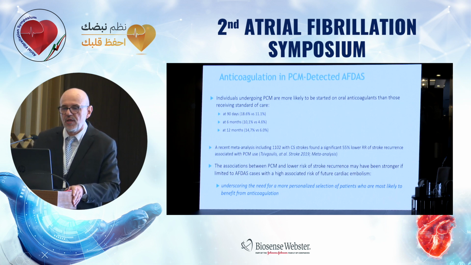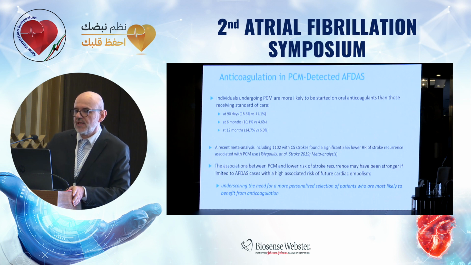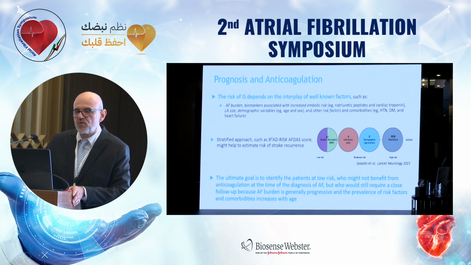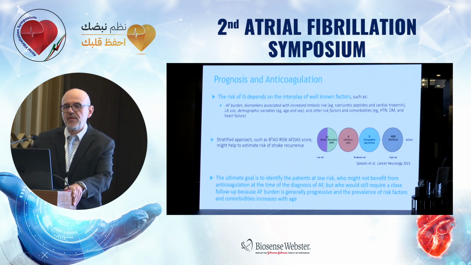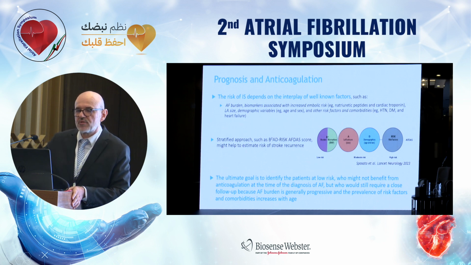This underscores the need for a more personalized selection of patients who are most likely to benefit from oral anticoagulation. Why is this important? Because the risk of ischemic stroke depends on the interplay of well-known risk factors. And that's why recently Sposato and his co-workers proposed a stratified approach. They call their approach the BAD risk AF DAS score, which should help us to better estimate the risk of stroke recurrence.